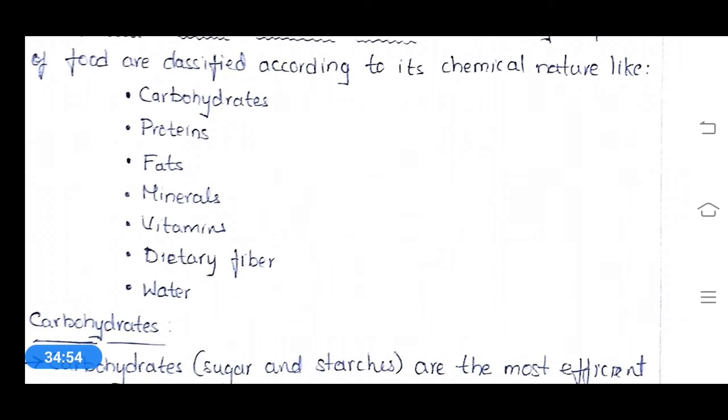Here dietary fiber is not a nutrient, but we consider it in this category. And water is popularly called the forgotten nutrient.